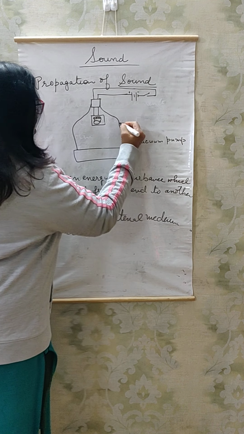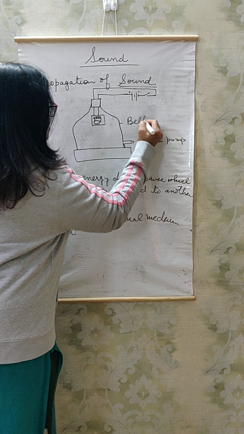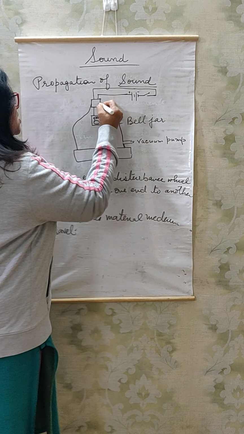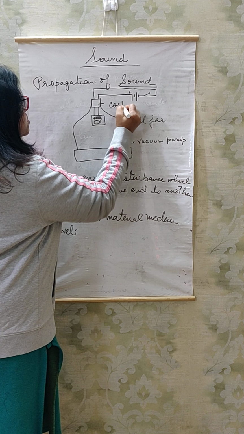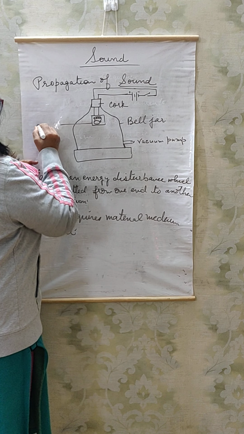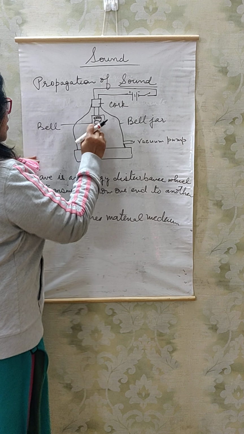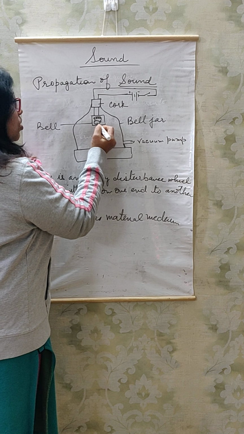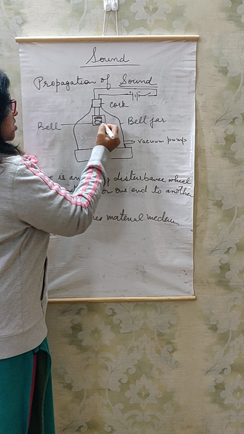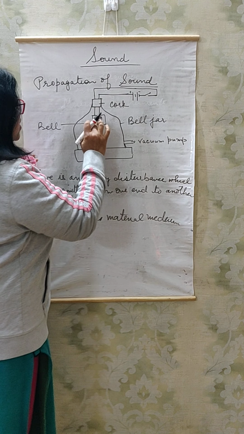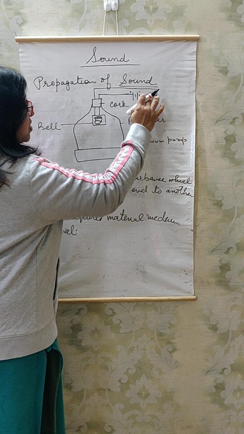See, this is a bell jar. This is a cork. Here a bell is connected. This is a bell, and in the bell, this is your hammer and this is your gong. This is an electric bell. The electrical connection is made here.